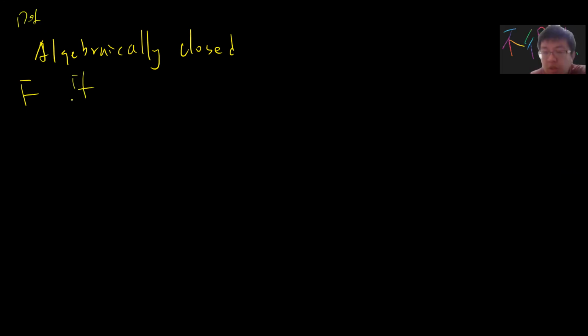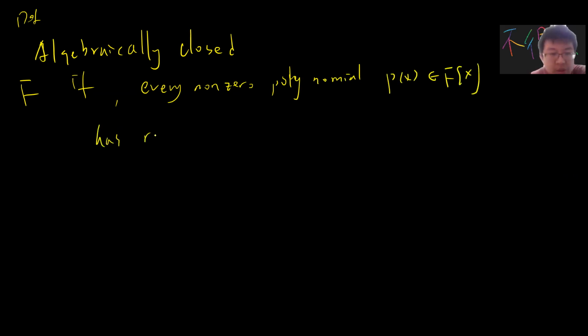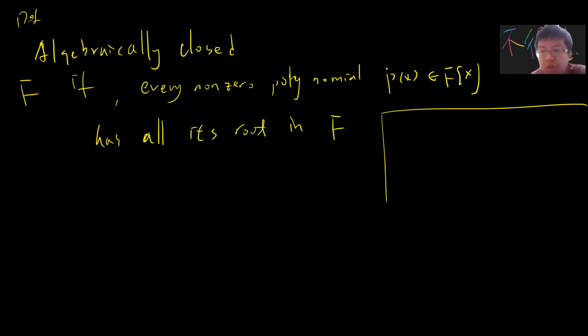Maybe let me just give a definition. A field is algebraically closed if every non-zero polynomial in F[x] has all its roots in F. Probably the only example that you know is the complex numbers.